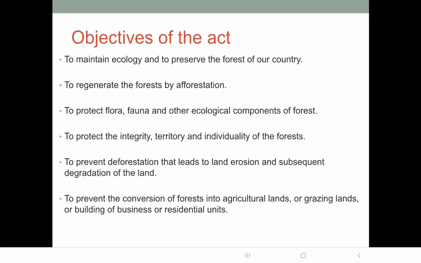Unregulated means if somebody feels that, no, I want to form a field here, I want to cut this forest, nobody can do that. So this conversion of forest into agricultural lands is regulated by the Forest Act. Again, grazing lands, no one can clear forest to form grazing lands. Again, building businesses or residential units, all of it is prevented by the Forest Act.